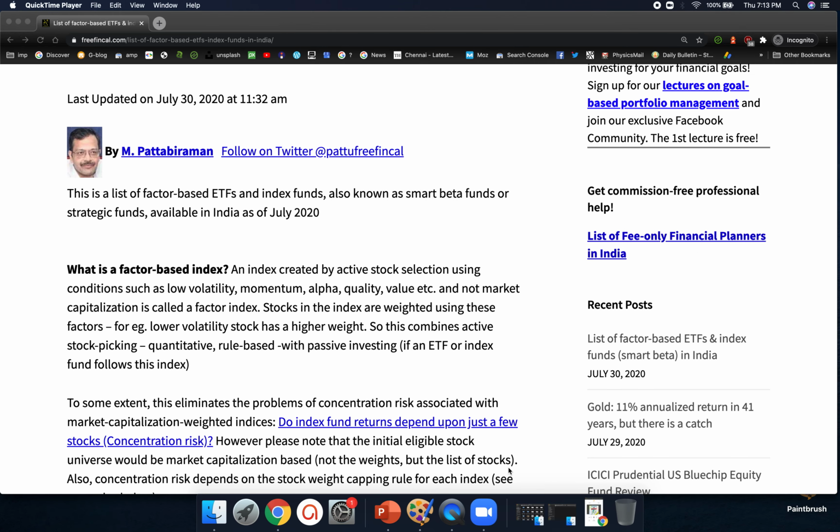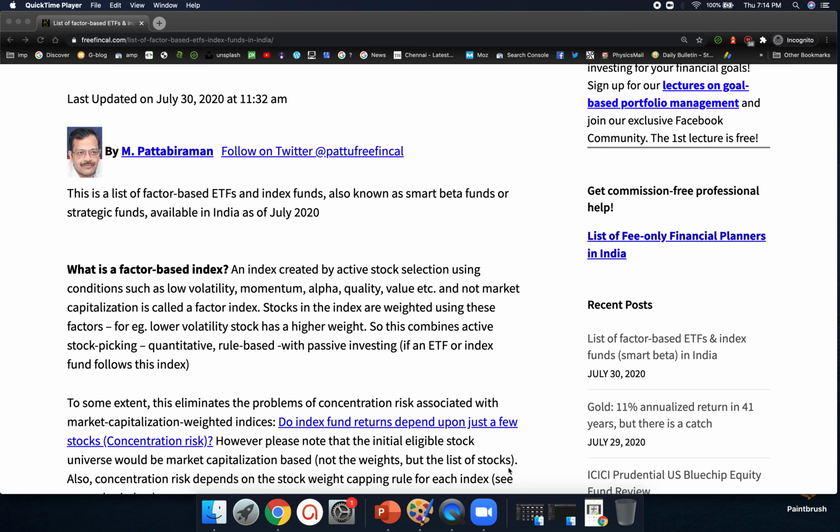So, what's the factor-based index? When you look at usual indices like Nifty, Sensex, Nifty 100, Nifty Next 50 and so on, they are market capitalization based indices. That is, they just select stocks according to market cap. They look at the top 30, top 50, top 100 stocks by market cap, and then they list them by descending market cap, and the stocks with the highest market cap get the largest weight in the index.